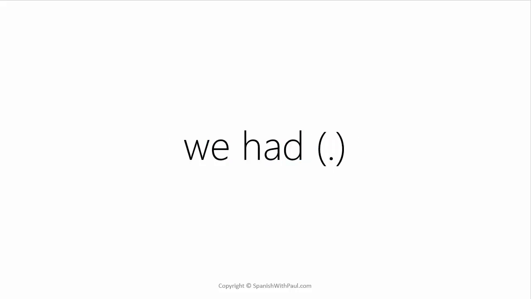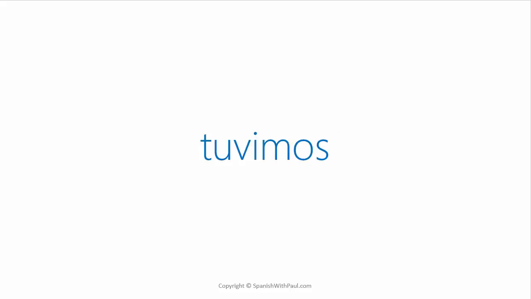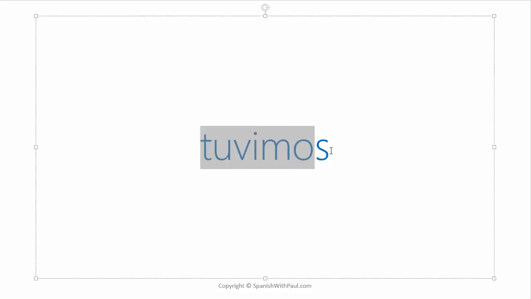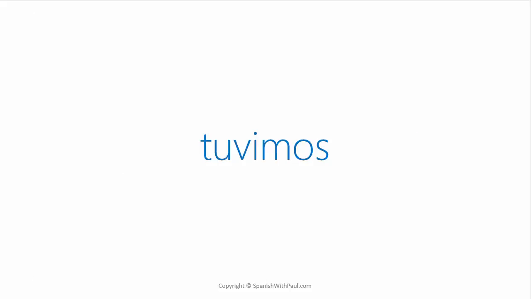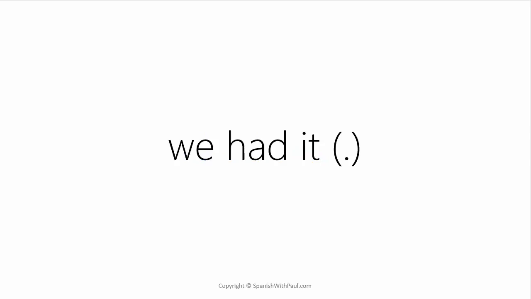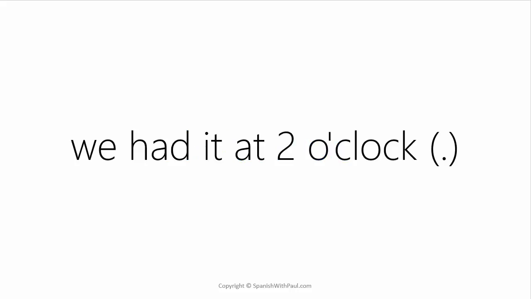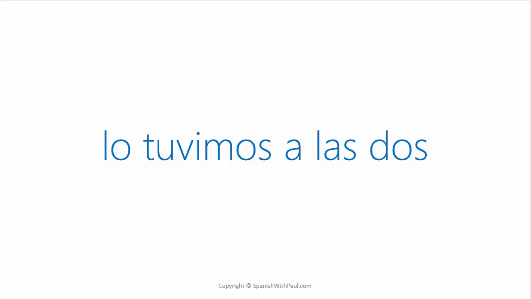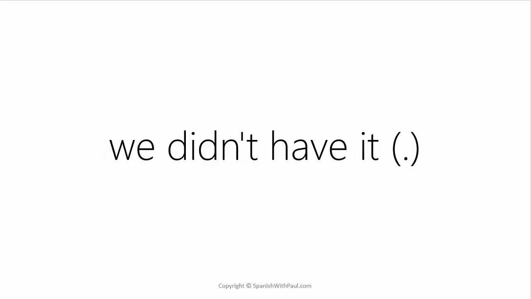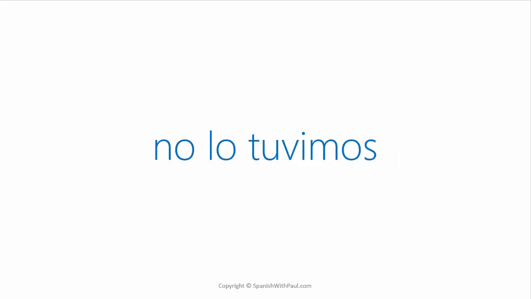For we had, it would be tuvimos. We have 3 syllables. Tuvimos. Tuvimos is we had. How would you say we had it? Lo tuvimos. We had it at 2 o'clock. Lo tuvimos a las dos. We didn't have it. No lo tuvimos.